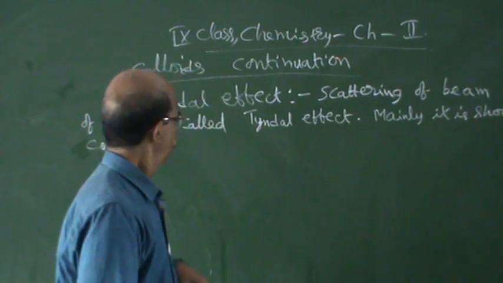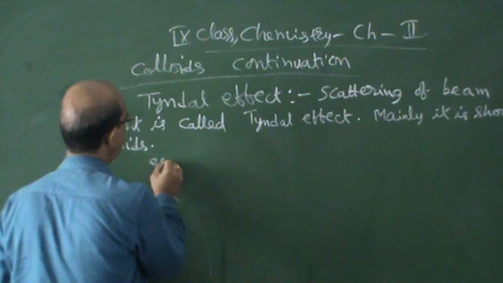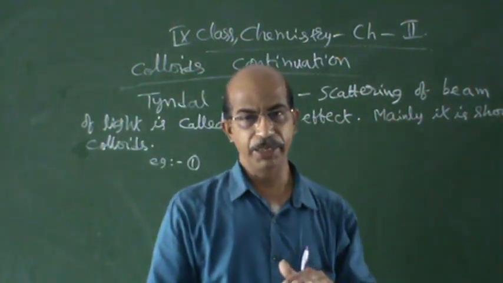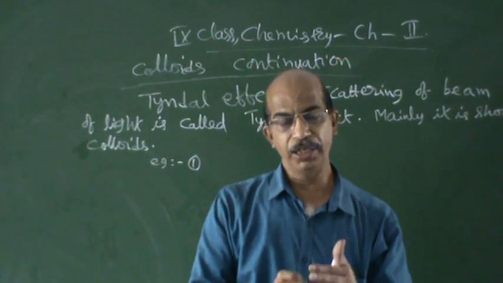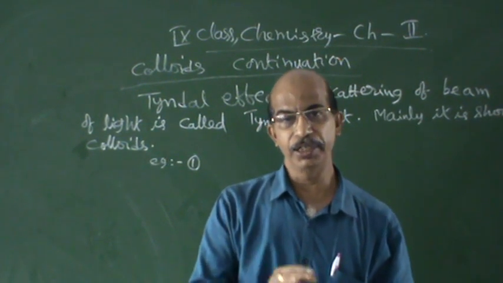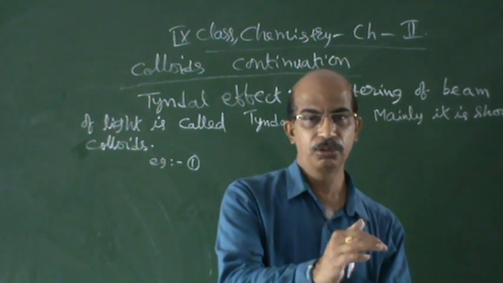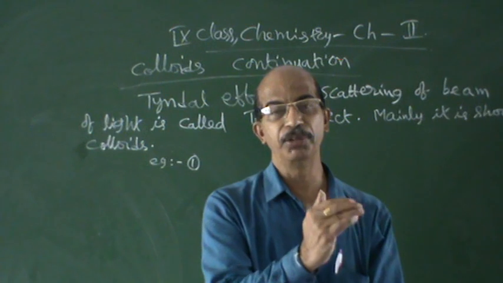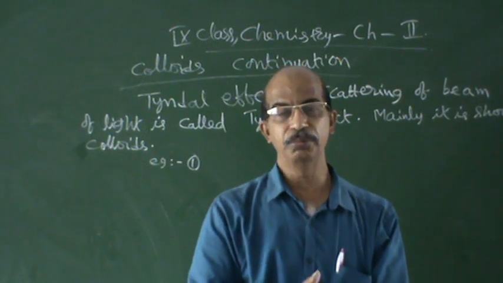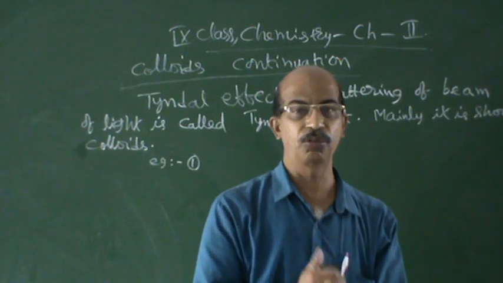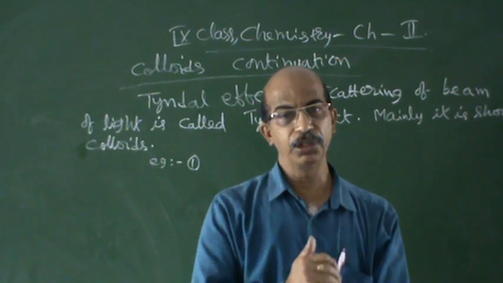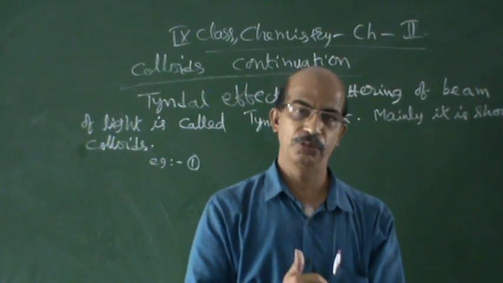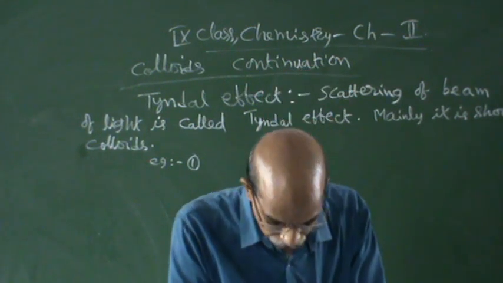Example 1, a very simple one. Sometimes we see that sunlight enters the room through a small hole. Then you can observe this. It is because of the dust particles, which act as colloid. Sometimes when you open that room suddenly, you can observe this. So this is the best example.